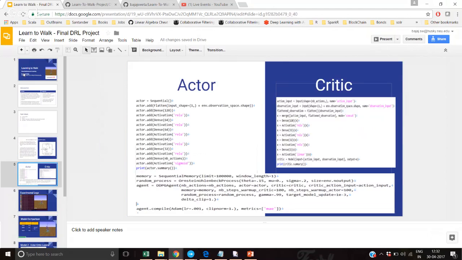So here is the code for the actor-critic model to make that bot work. The actor-critic model here takes 31 observations, and the 31 observations are your velocities and positions of pelvis, head, foot, and all the other joints of your body. The 31-observation state would give an output of 18 muscles.